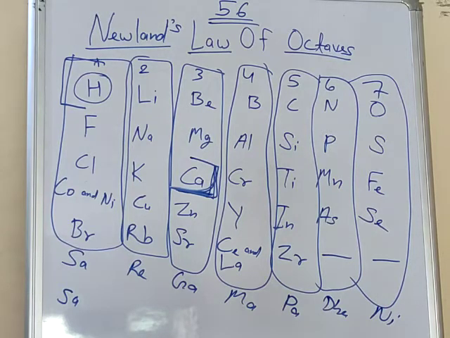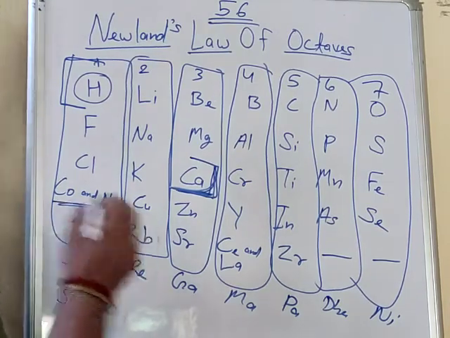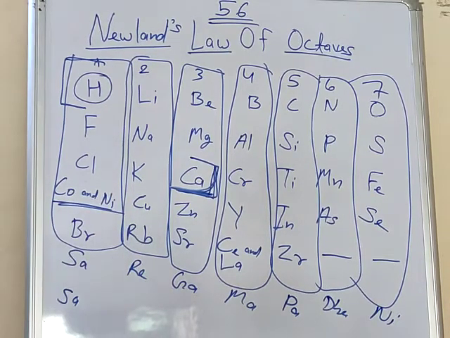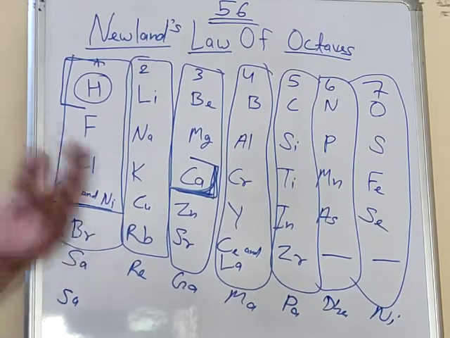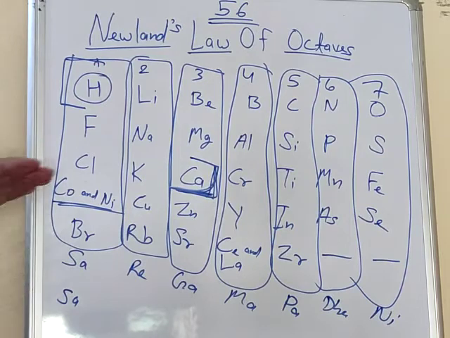The third limitation is that he put two elements together. Just see here, cobalt and nickel. Here he put two elements in one slot. If you are arranging the elements on the basis of increasing atomic mass, how can you put two elements together? It would mean the atomic mass of both elements is the same, but it is not.